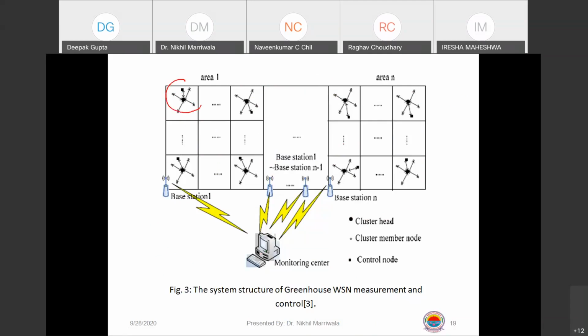Sensors, wireless sensors, or WSN as we call them, wireless sensor networks, right? So some sensors forming a cluster over here in a particular area. This is another cluster, this is another cluster, this is another cluster, so many clusters. They are communicating with each other through this base station, providing this data to a common system now.